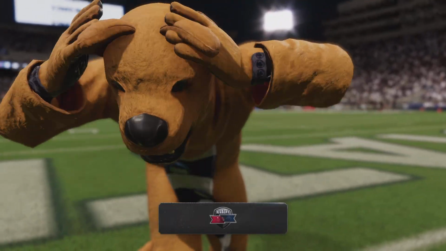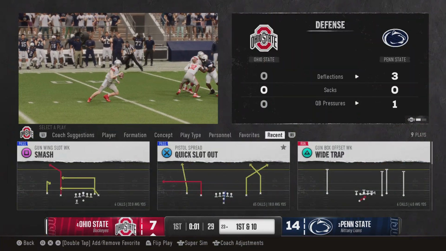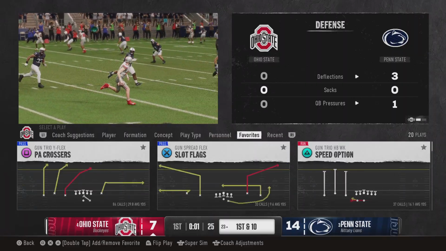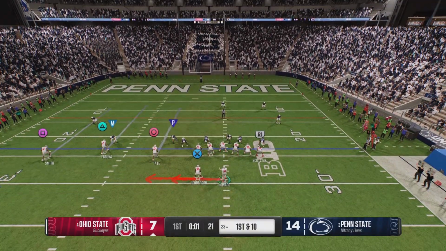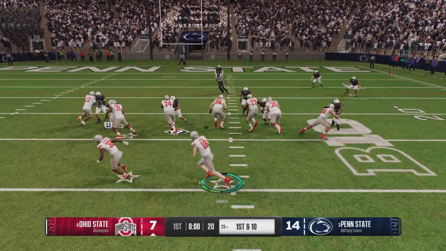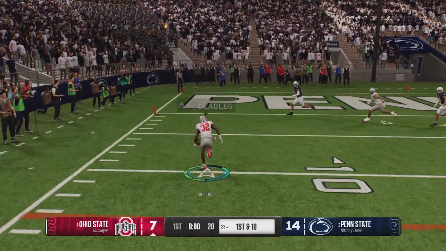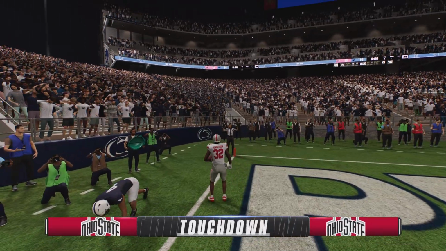And the offense will quickly spend a timeout here after the play. Timeout, Ohio State. This should be the last play of the quarter. We'll try to run it with the option. Pitch play to the back. Can he reach the end zone? And he'll make it in for the score.